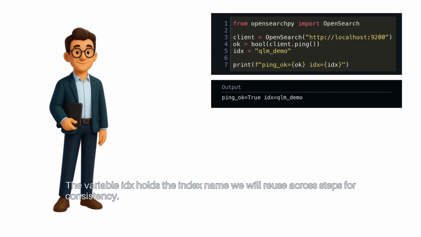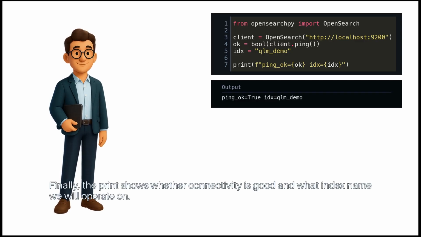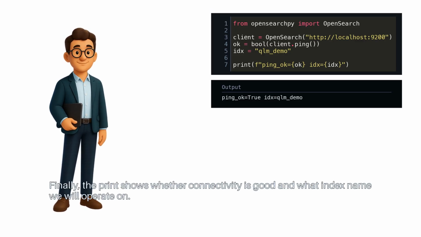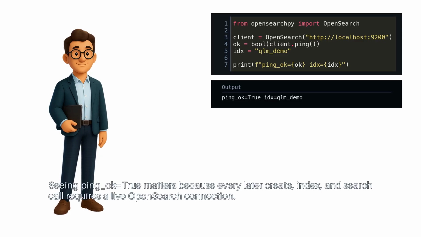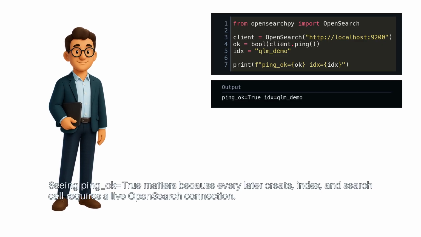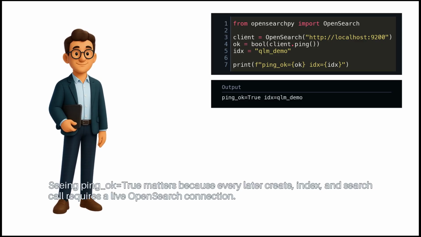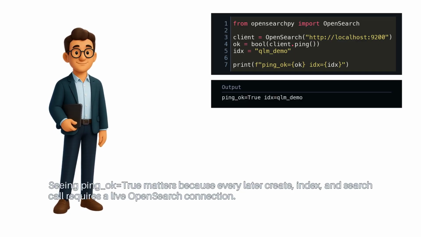The variable IDX holds the index name we will reuse across steps for consistency. Finally, the print shows whether connectivity is good and what index name we will operate on. Seeing ping OK equals true matters because every later create, index, and search call requires a live OpenSearch connection.